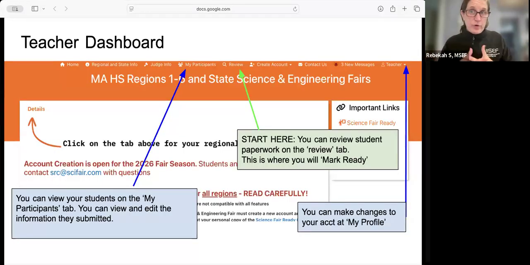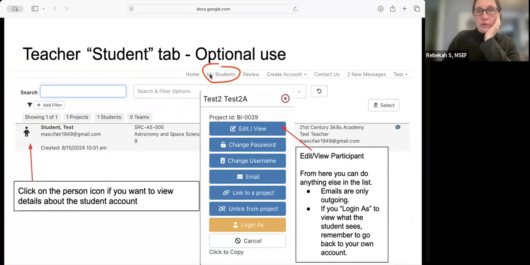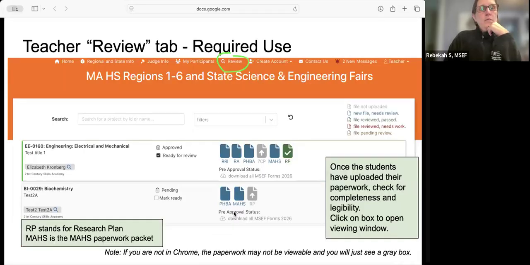This is what your dashboard will look like when you log in. You have access to your participant list, but the only thing you really need to do is the review page. I'm going to show you the My Students page, or the participants list. You can click on the icon, this pop-up will come up, and you can edit or view things with your student. But what you do need to do is go to the review page.